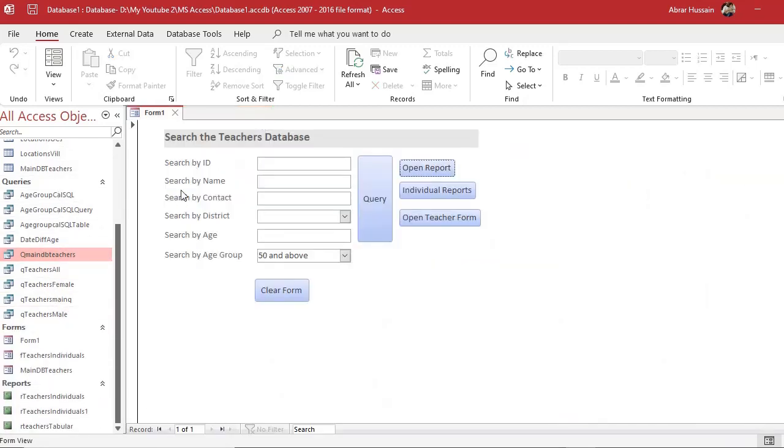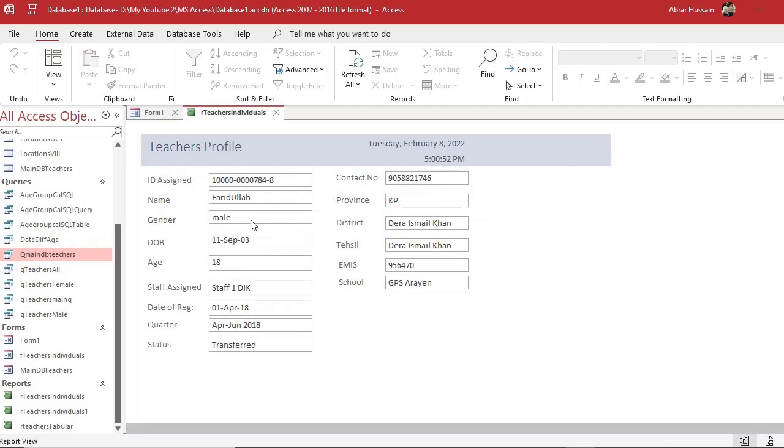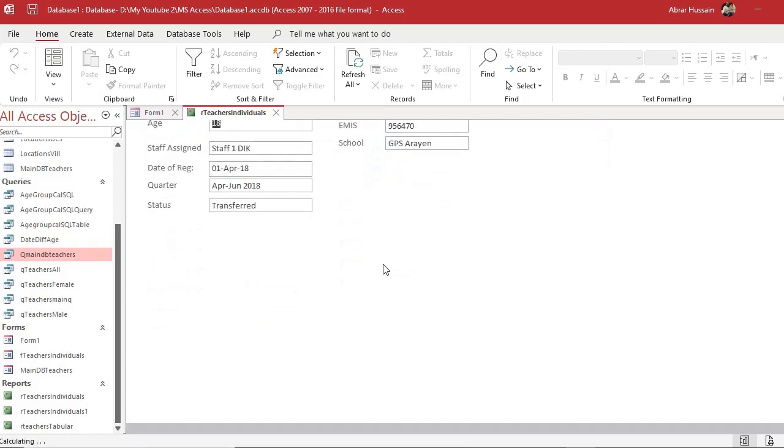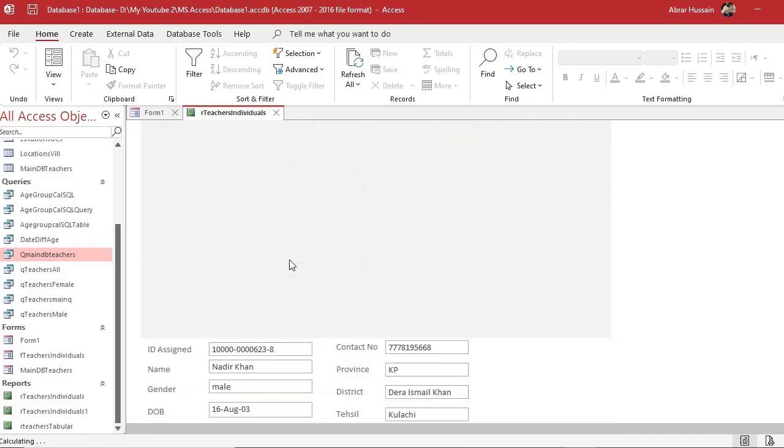So here you see now we have that age group option also available. Now, if I filter under 19 and go to the individual reports, here also I will find only those teachers' profiles whose age is 18 or lesser than 18, and only those teachers are available now.